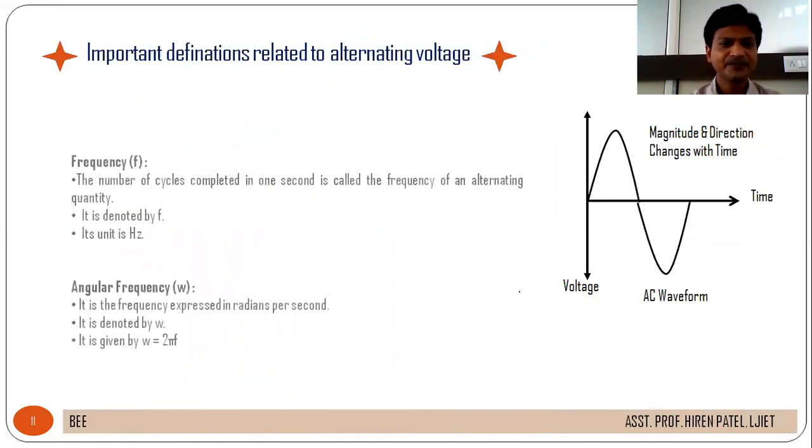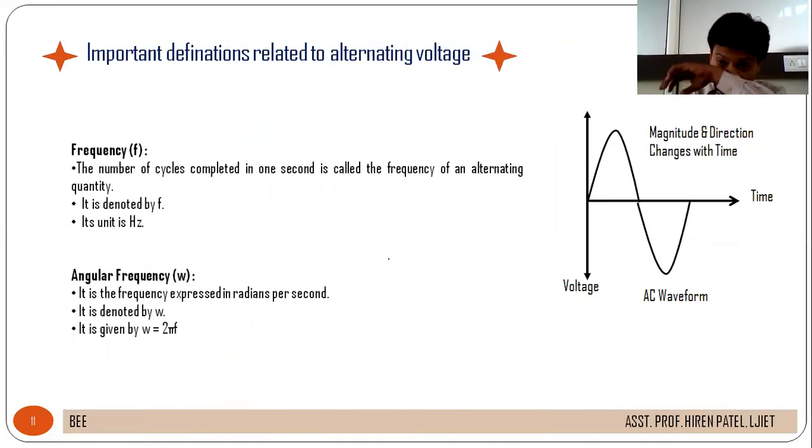Next, these two are frequency and angular frequency. The number of cycles completed in 1 second is known as the frequency of an alternating quantity. Generally, it is represented by f and its unit is Hertz.